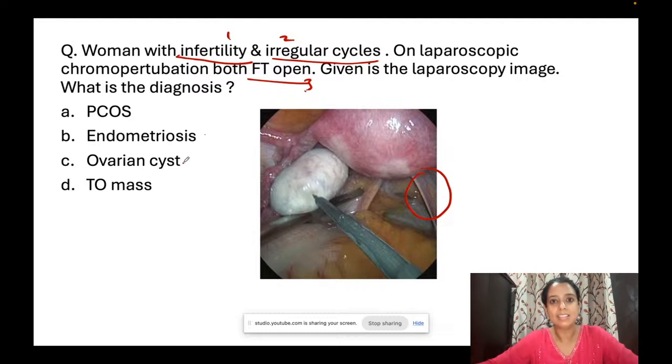Endometriosis, ovarian cyst, tumors. So ovarian cyst will not lead to infertility. Tubo-ovarian mass, yes, it can lead to infertility. Why? क्योंकि tubo-ovarian mass क्या करते हैं? पूरी tubes and ovaries are stuck together, resulting in tubal infertility. पर भाई यहाँ तो tubes are open. So it is not that. ठीक है, what it is? अगर irregular cycles भी हैं with infertility, it is PCOS. PCOS is something which has irregular cycles. ठीक है, endometriosis में ovaries are not enlarged. ठीक है, so simple, it was very straightforward.